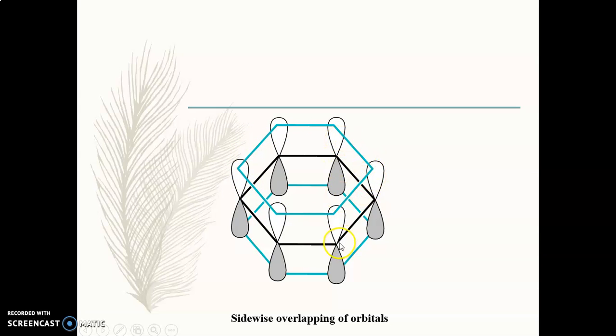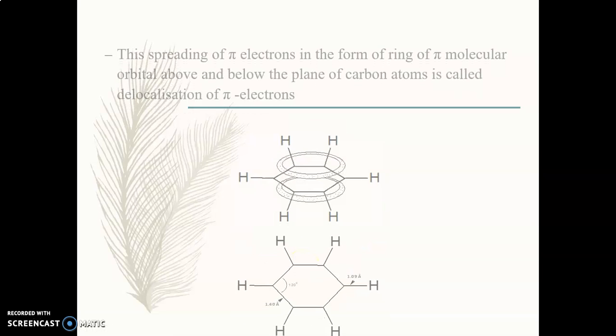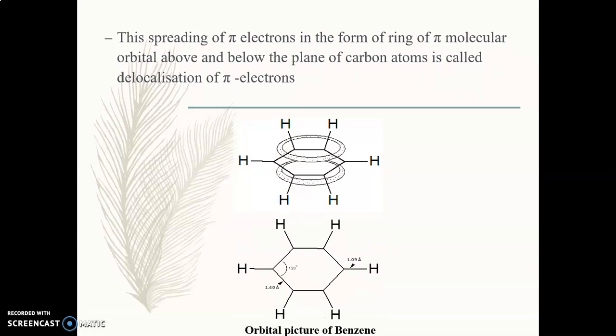ring above the plane of the sigma bond as well as below. Whatever this phenomenon is, it is known as the delocalization of electrons. Here you can see how it is represented. It is represented by the ring above this benzene ring and below this benzene ring. So this is known as the delocalization of the electrons.